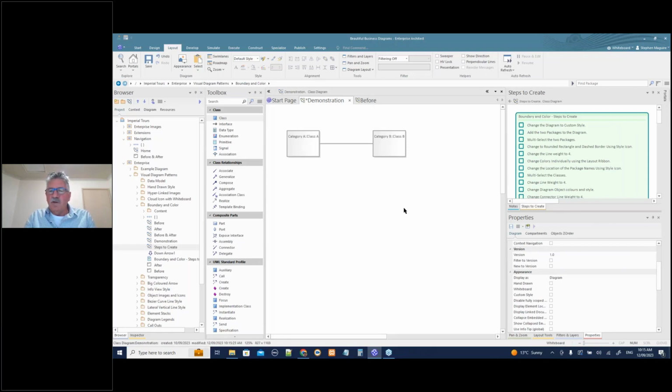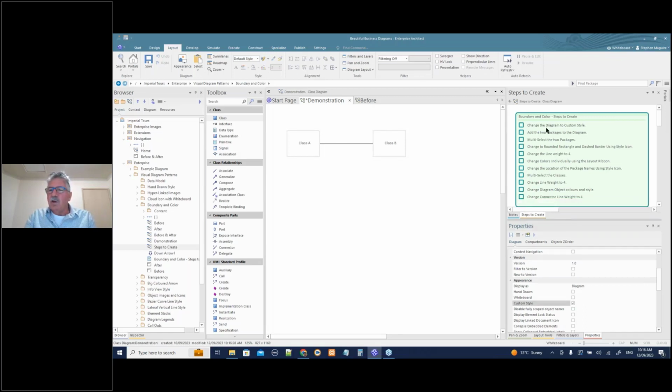So with the diagram selected, you'll see in here in the properties toolbox for the diagram, drag that across, custom style. So I tick that and watch what happens to the elements on the diagram. Suddenly they're changed into a much more neutral style. So I'm going to tick this as I'm going along, add the two packages to the diagram.